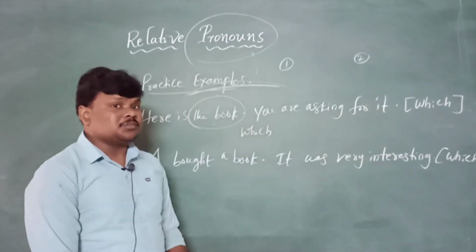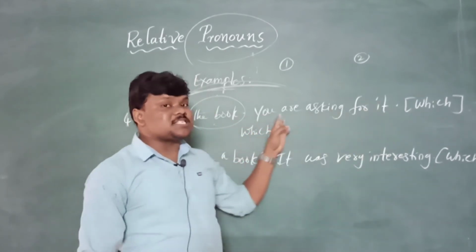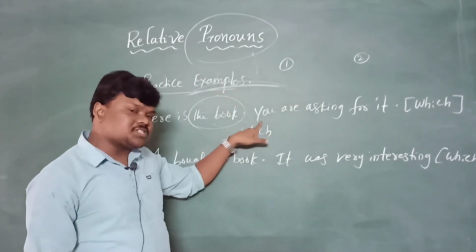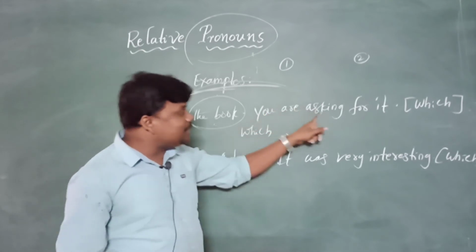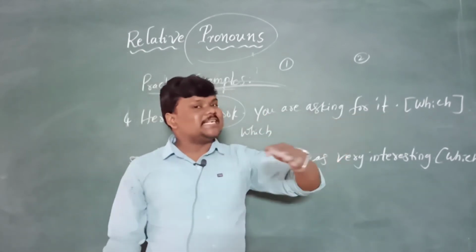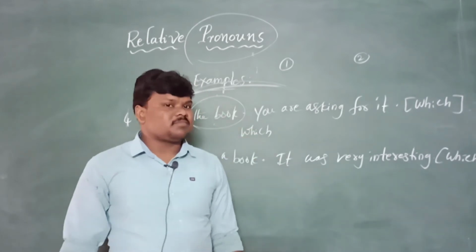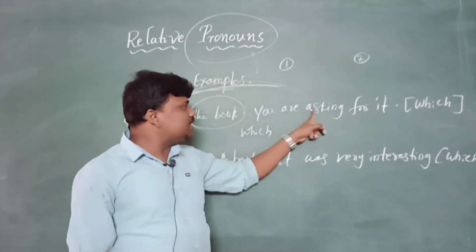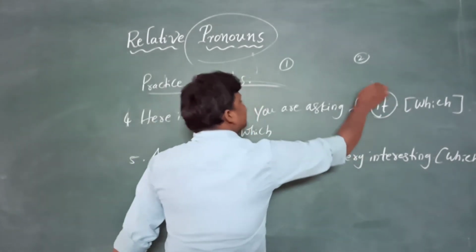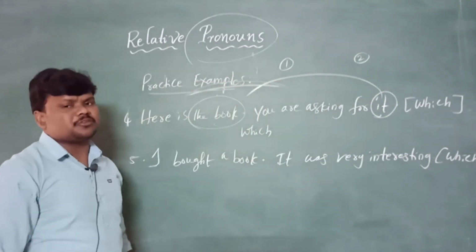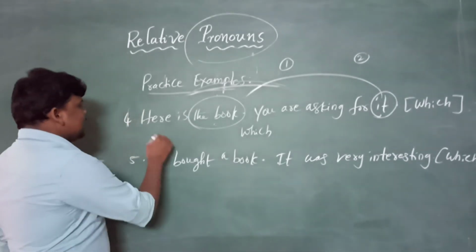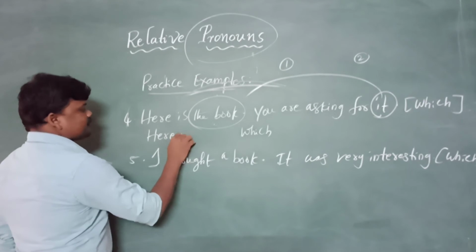I told you the pronoun is not only in the starting place, sometimes the pronoun is in the middle of the sentence or at the end of the sentence. So we need to remove it wherever it is. See, here there is an it at the end of the sentence which is related to book. We should remove it compulsorily.